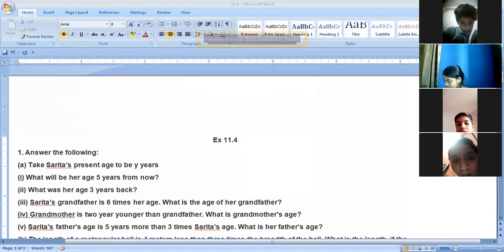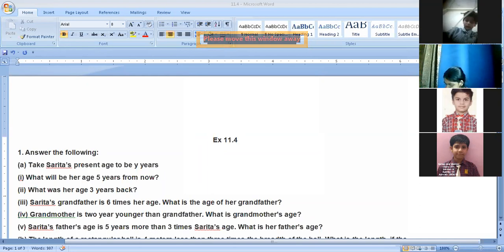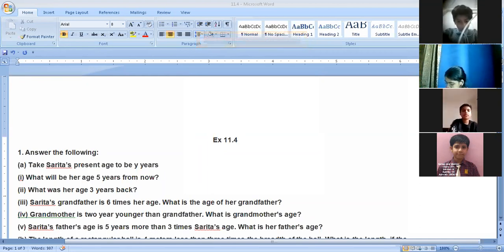So what have you done? You have added. Right now my age is y years, and after 5 years my age will be plus 5. So y plus 5 will be the answer. Y plus 5 and 5y are totally different. Y plus 5 means I have added 5 years to my age, and 5y means we are multiplying.